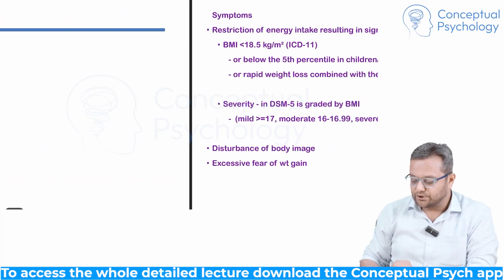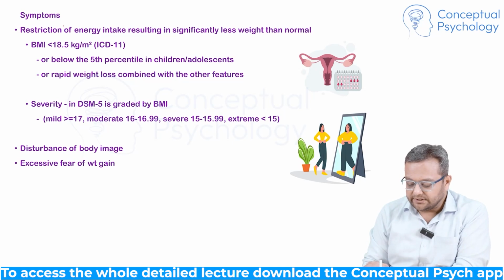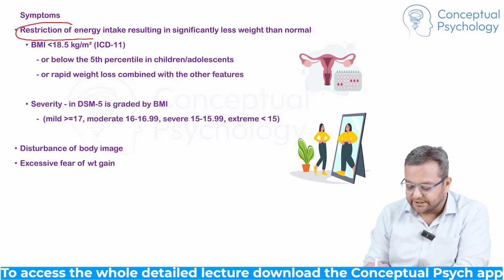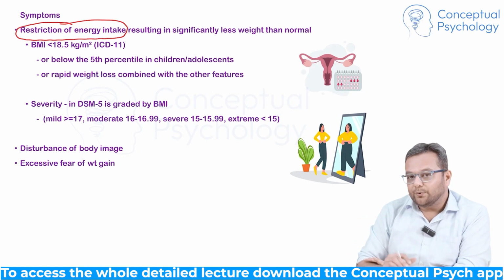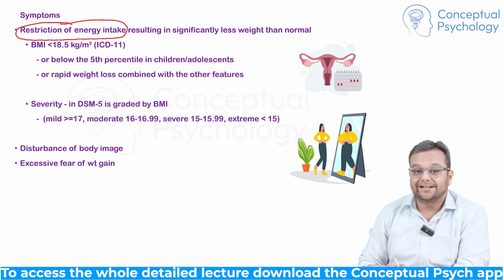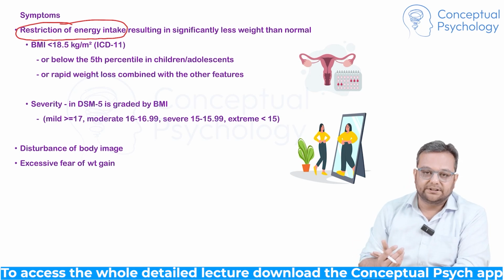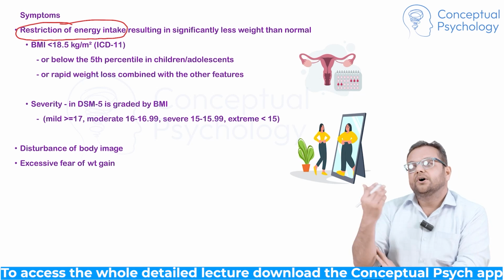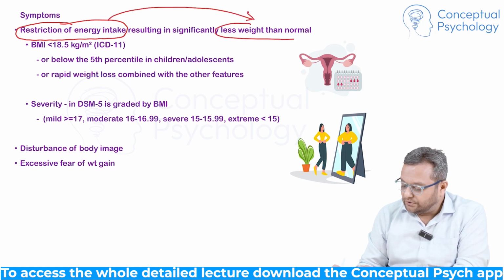So let us go to the first disorder, that is anorexia nervosa. What are the characteristics? There is restriction of energy intake, right? They'll reduce the food amount. It could be the amount or the frequency with which they are eating. For example, somebody eating 4 meals a day now comes to 2 meals. Somebody eating 4 chapatis a day now comes to 2 chapatis a day, or a reduction in calories. So there has to be restriction of energy intake, which leads to less weight.